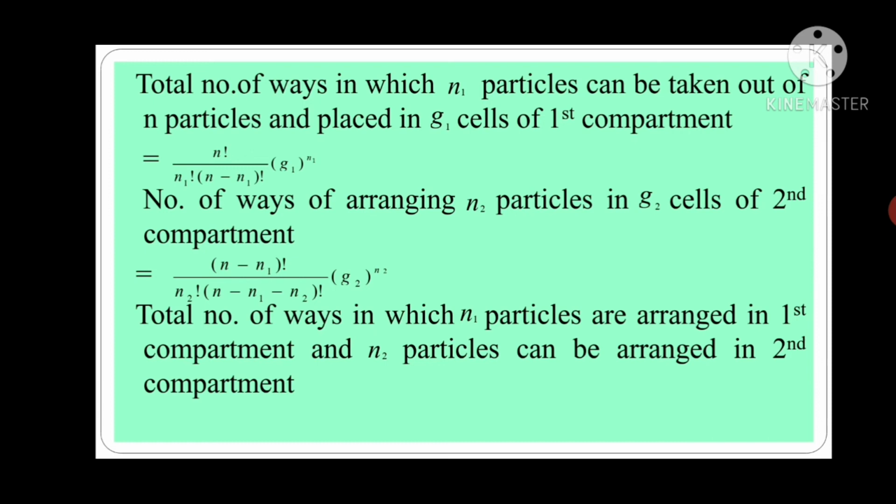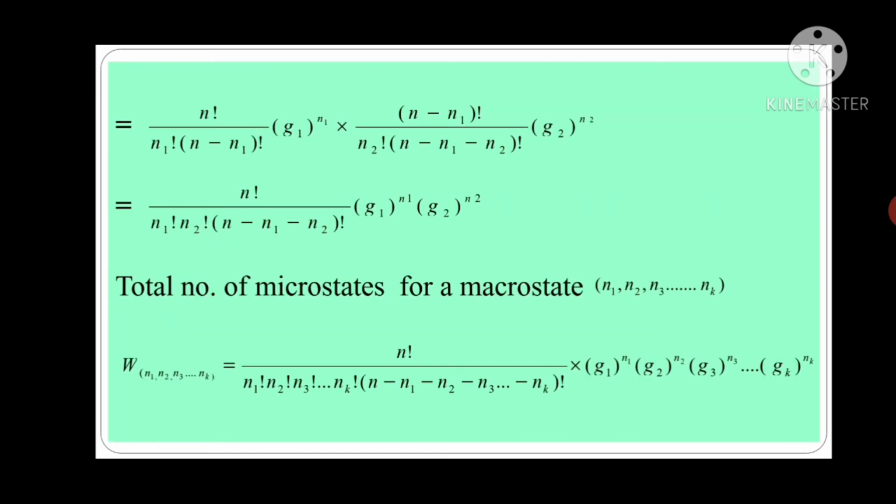Now, the total number of ways in which N1 particles are arranged in the first compartment and N2 particles in the second compartment is given by N factorial upon N1 factorial into N minus N1 factorial into G1 raised to N1, into N minus N1 factorial upon N2 factorial into N minus N1 minus N2 factorial into G2 raised to N2.